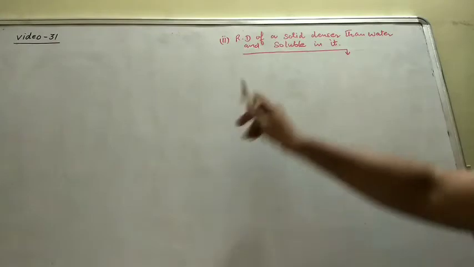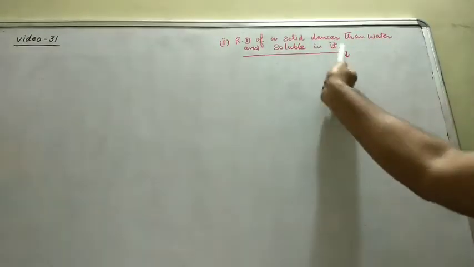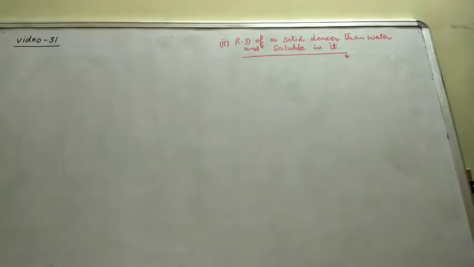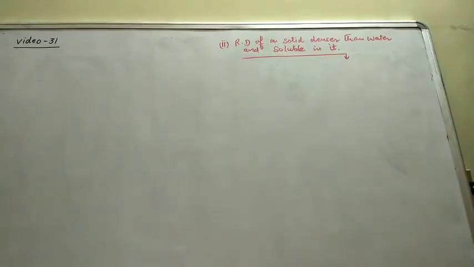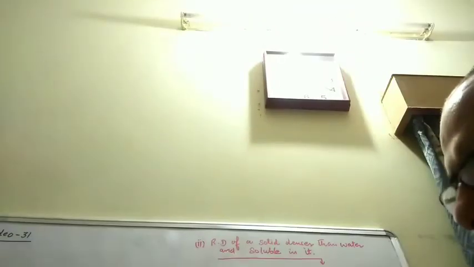Now in the second part, relative density of a solid denser than water and soluble in it. In this case we can't proceed with the water because that solid is denser than water, but that is soluble in it.